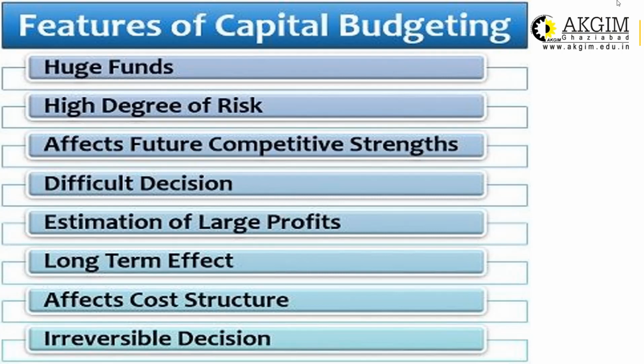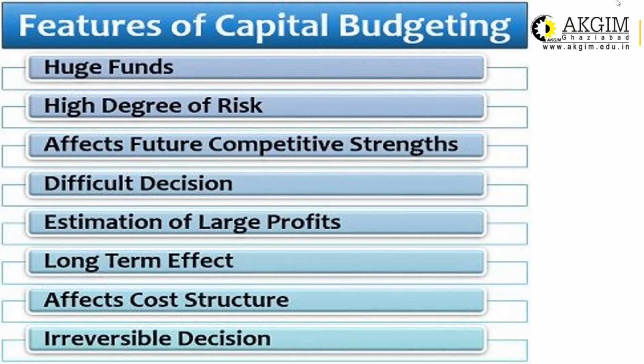Difficult decision. Why are we saying difficult decision? Because uncertainty is always there. For example, if you want to buy a machine, right? You know what the cost of the machine is right now, you know what the investment will be, but what revenue will be generated by the company in future is uncertain. The information on inflow and outflow is uncertain, so you cannot accurately calculate the total cash flow generated by the machine in the future years.